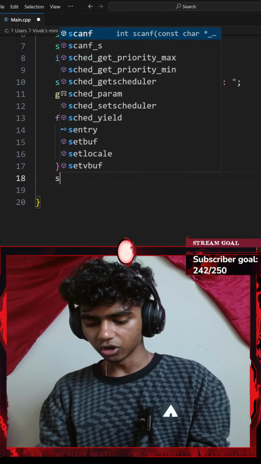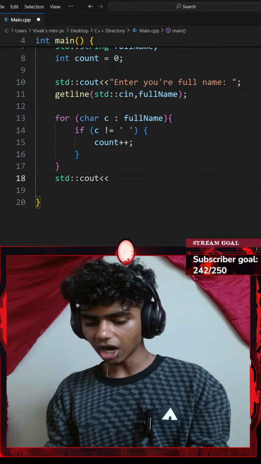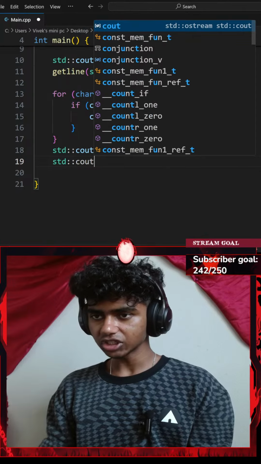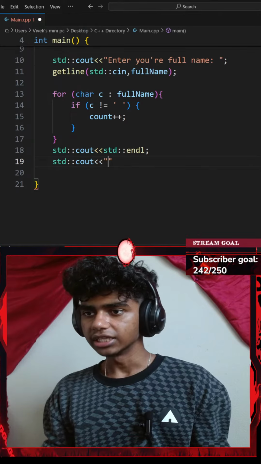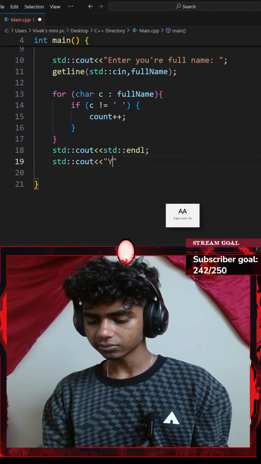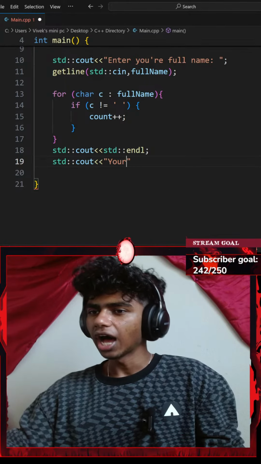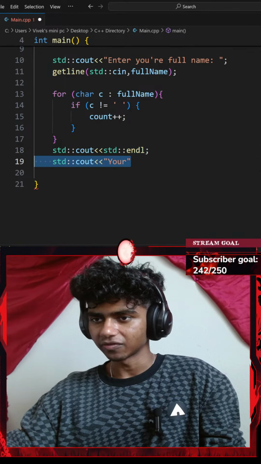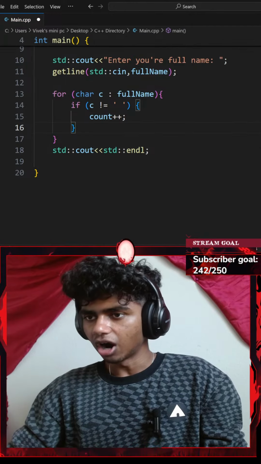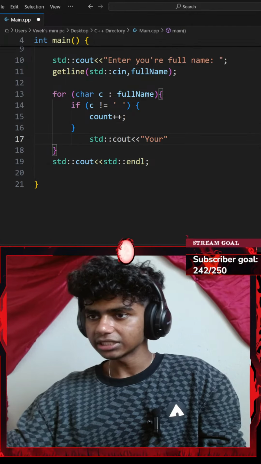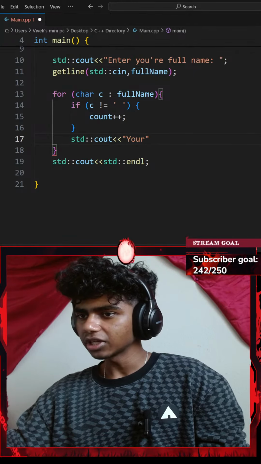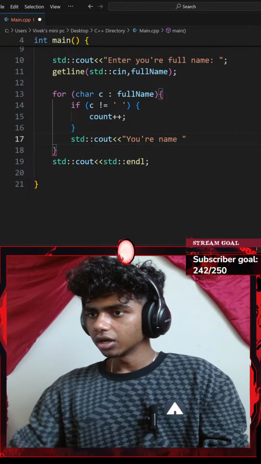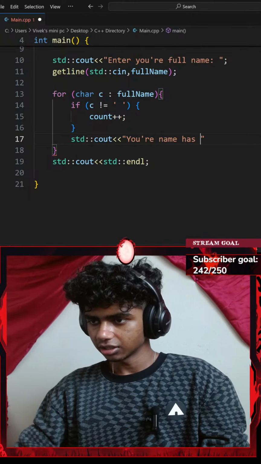Then after my for loop, I'll go with a standard console output with an insertion operator of a standard end line. Alright, perfect. Next up, let's add another standard console output with an insertion operator. I could actually add this inside my if statement, inside my for loop. Let me copy that. So under my if statement, let me paste the standard console output. Let's say something like, your name has dash letters.